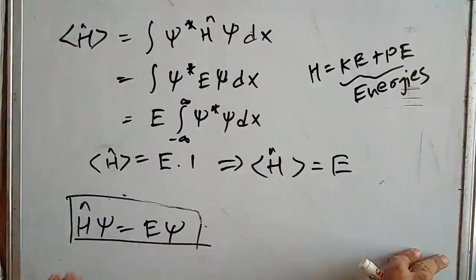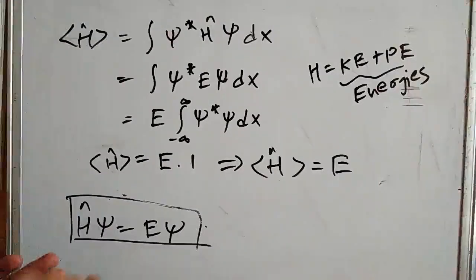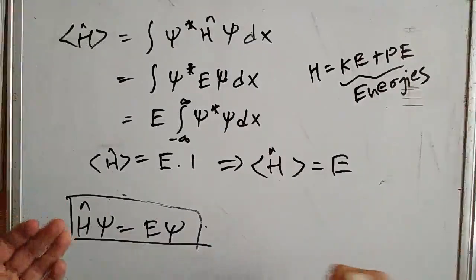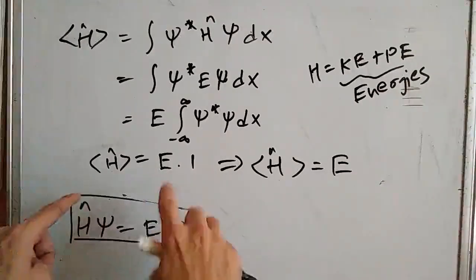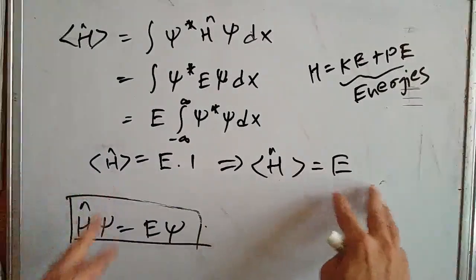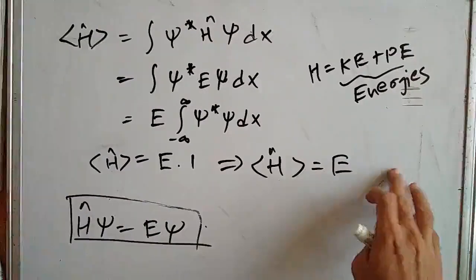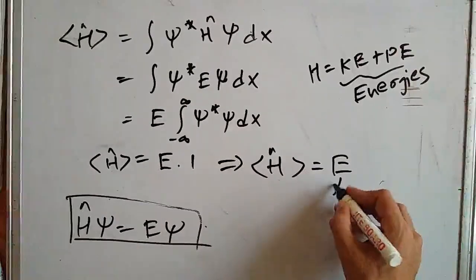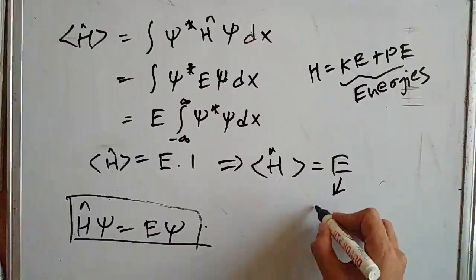Same for momentum: when we find the expectation value of momentum, we get momentum on the right side. In the same way, when we find the Hamiltonian of a system H, we get E. So from now on, we can denote energy as E.